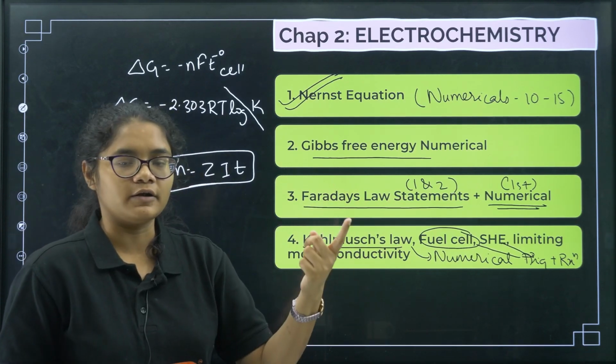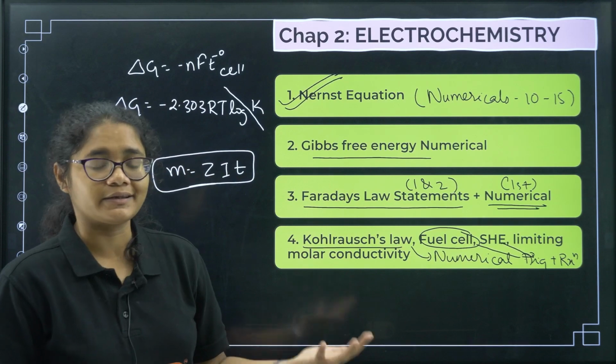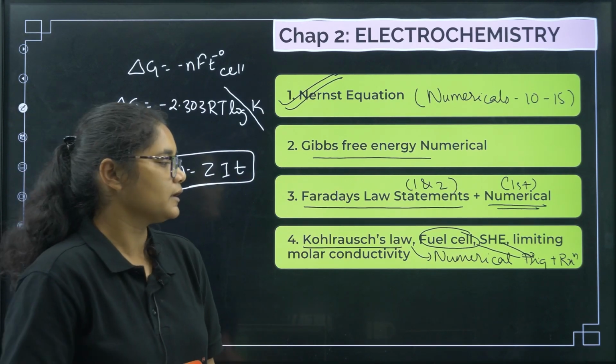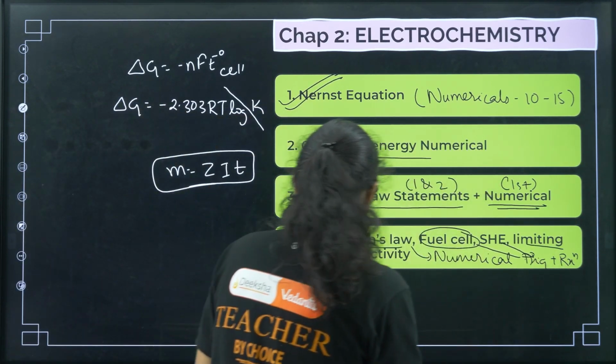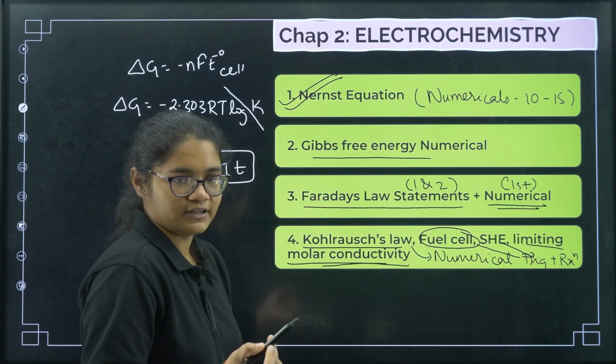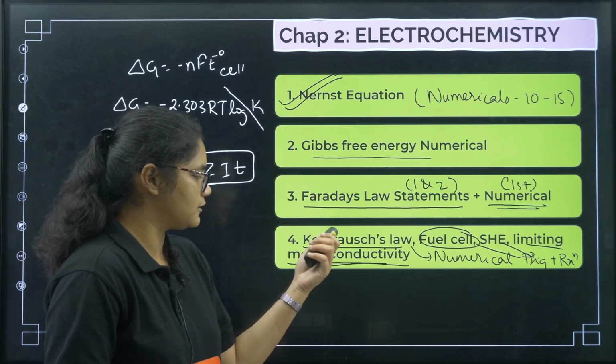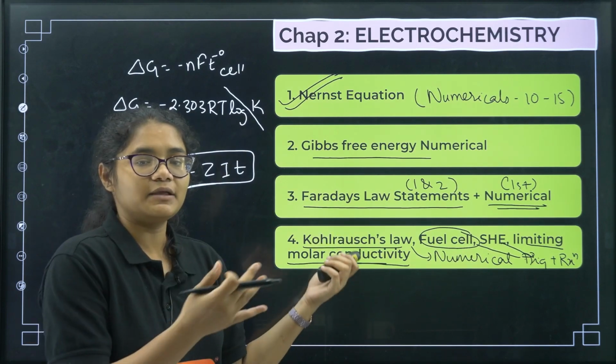Kohlrausch's law, 1 definition and 1 numerical will be given, that can itself act as a 3-marker question. Next, limiting molar conductivity, just learn the definition, what is it? It can be clubbed with anything. It is related to Kohlrausch's law, so it can be asked with that.